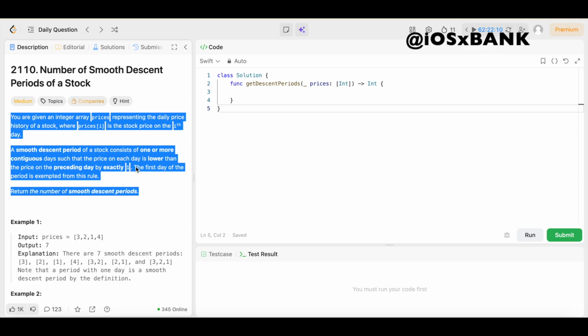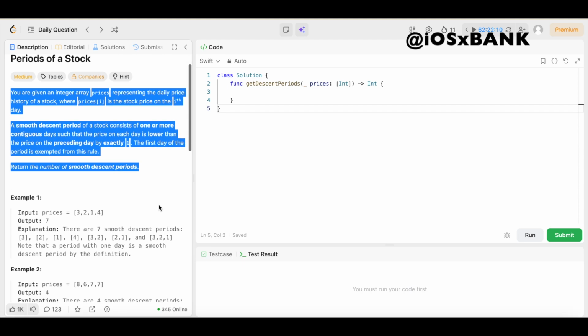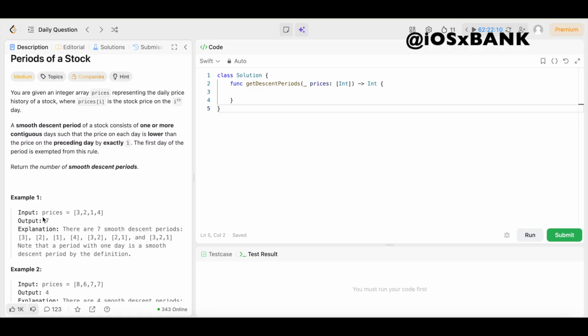All right, y'all, so that may seem pretty simple at first, but let's go ahead and take a look at these examples anyway, just to make sure that we are doing this problem correctly. In example 1, we have our input prices equals an array of integers, 3, 2, 1, and 4. The output is 7. That means there are 7 smooth descent periods.